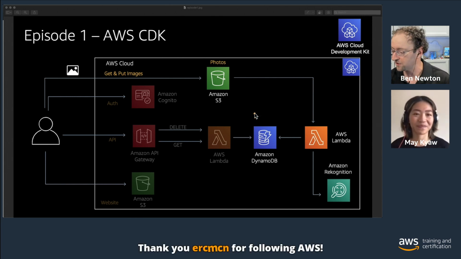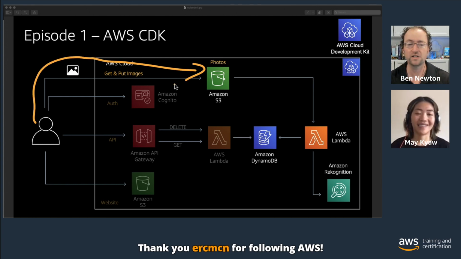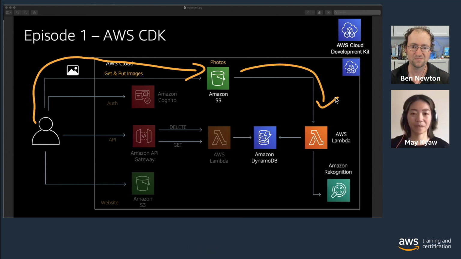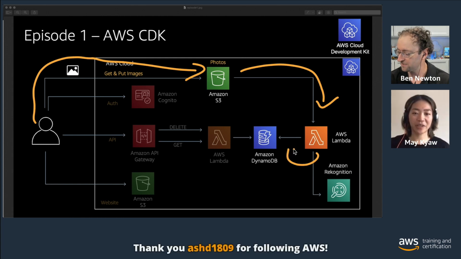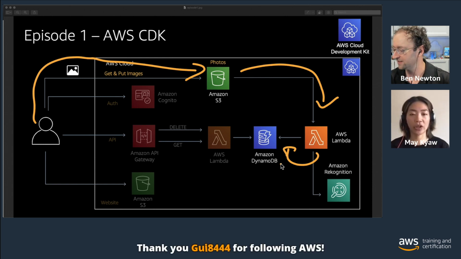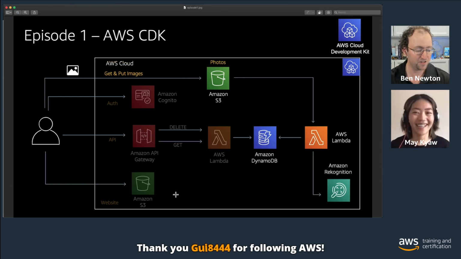As a workflow, this is cool because we can upload an image into the Amazon S3 bucket. That's right. It's going to trigger our AWS Lambda function. And of course, put it into a DynamoDB, and we will query it from the DynamoDB. In this episode, we're going to build it, like Ben said, using the Cloud Development Kit for those 3 components. After that, we would deploy it into the AWS account and test it. Hopefully it works. Absolutely.